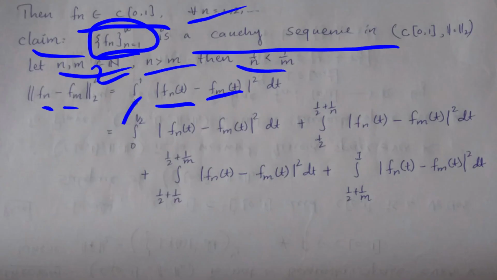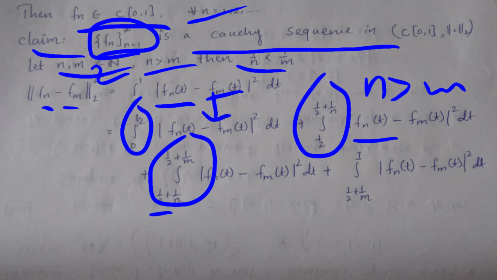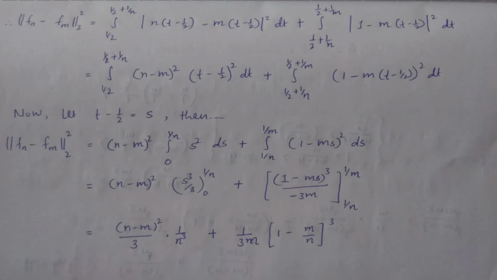So 0 to 1 by 2, function value is as it is. Second is 1 by 2 to 1 plus 1 upon n, and my n is greater than m. So here is one more partition, that is 1 upon 2 plus 1 upon n to 1 upon 2 plus 1 upon m, and the last one is 1 upon 2 plus 1 upon m to 1. Function values are these.